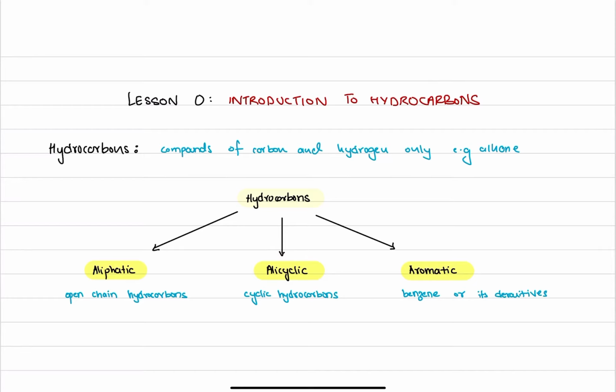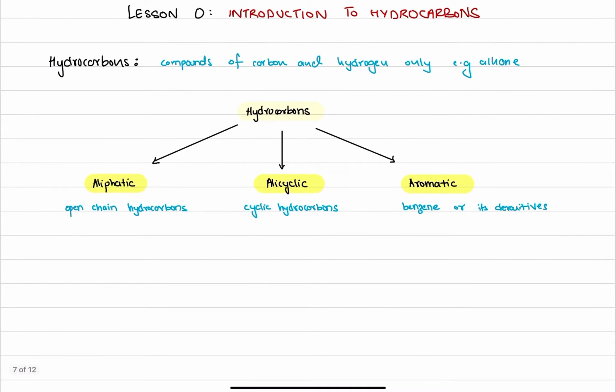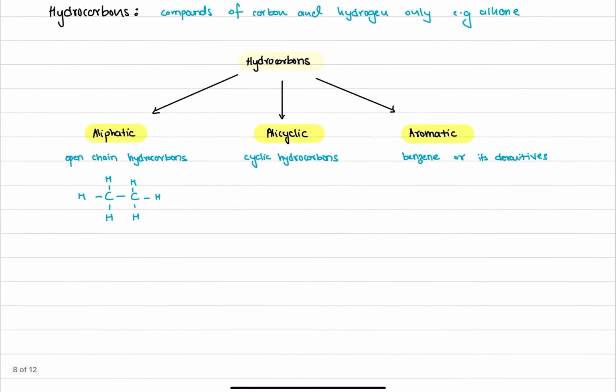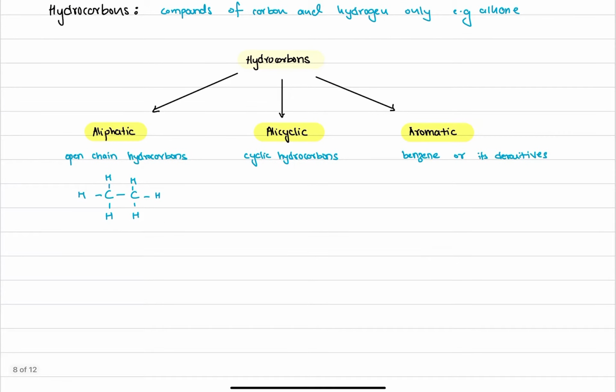Now, without further ado, let's talk about each one of them and see what we actually mean by these terms. Aliphatic hydrocarbons is the fancy name for open chain hydrocarbons. Let me give you an example. You see ethane right over here. You see how this is a linear molecule. It is open chain. This molecule is not enclosing upon itself or anything. It is basically open, right? So these are known as open chain hydrocarbons.